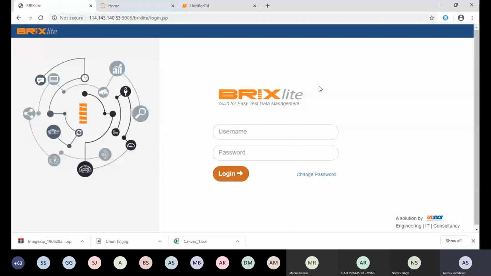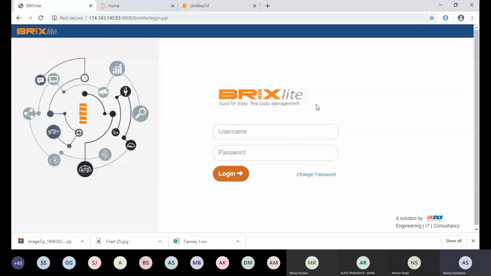Especially in a situation like the current lockdown, this kind of application is very, very useful. Anyone can access the application just by the security of a private network, and you can access the data anywhere.